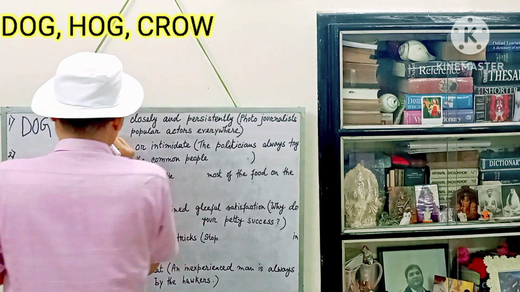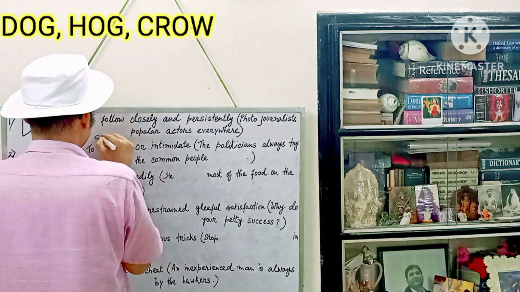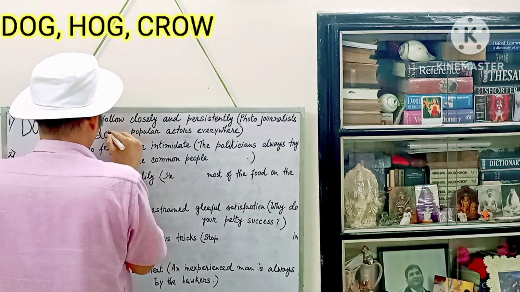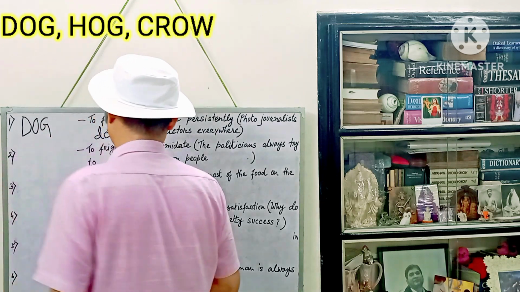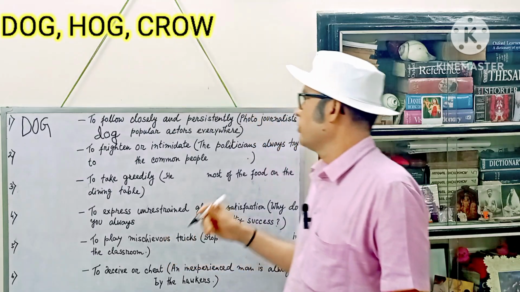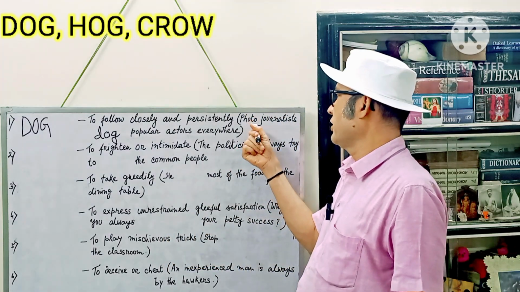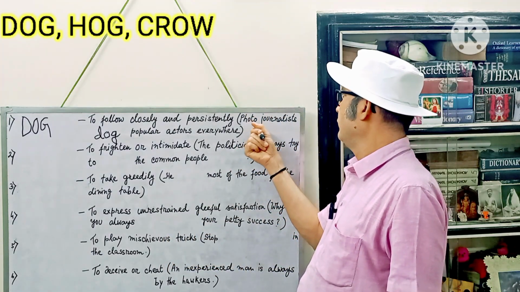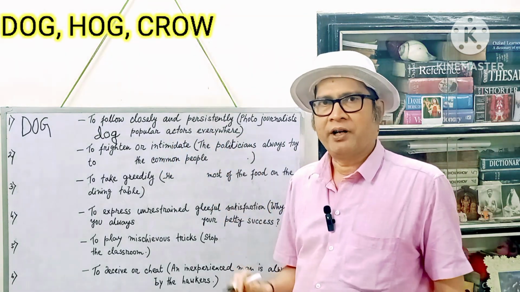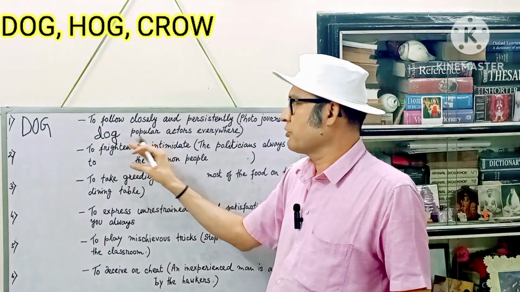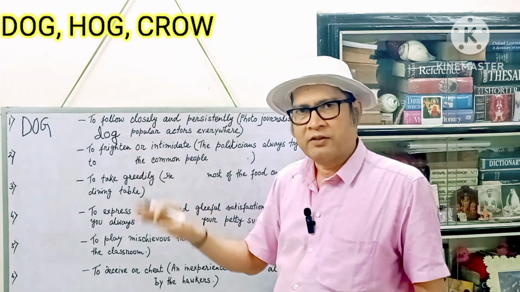Let us write the word here. D-O-G. Dog. Once again, read this example sentence: Photojournalists dog popular actors everywhere. So here in this sentence, dog has been used as a verb.